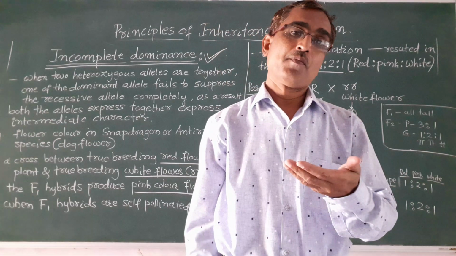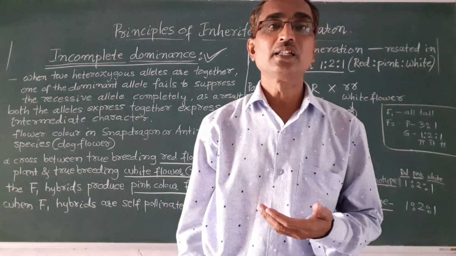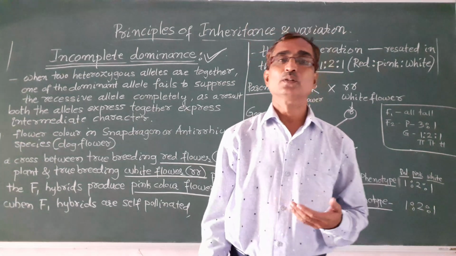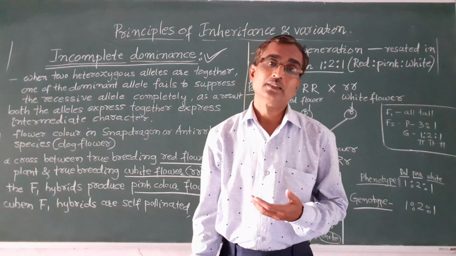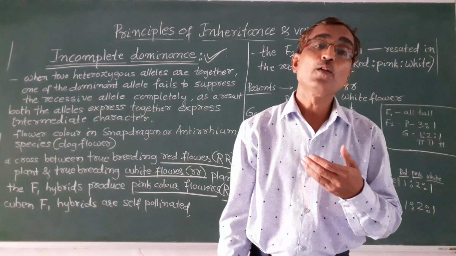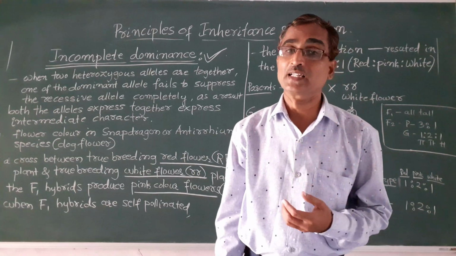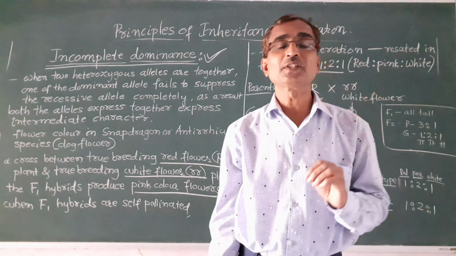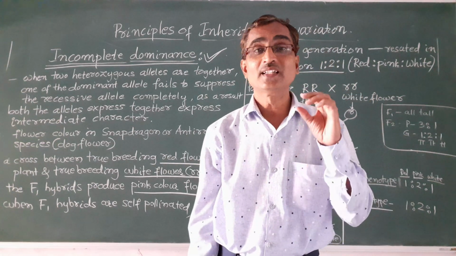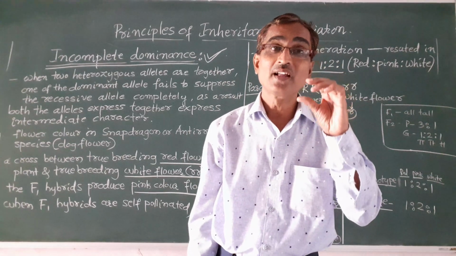Gregor John Mendel, through his experiments in pea plants, developed the Mendelian laws or principles of inheritance. But there are certain exceptions to them. They are known as deviations from the Mendelian laws.